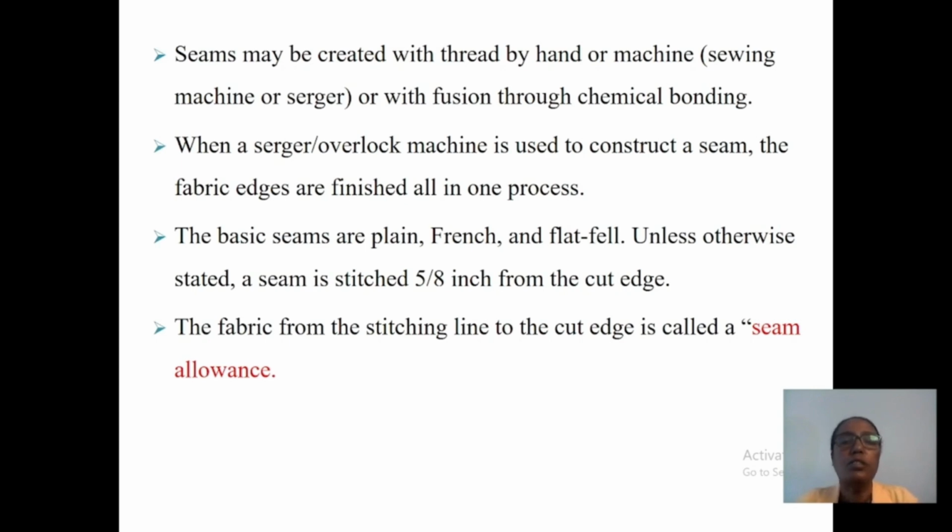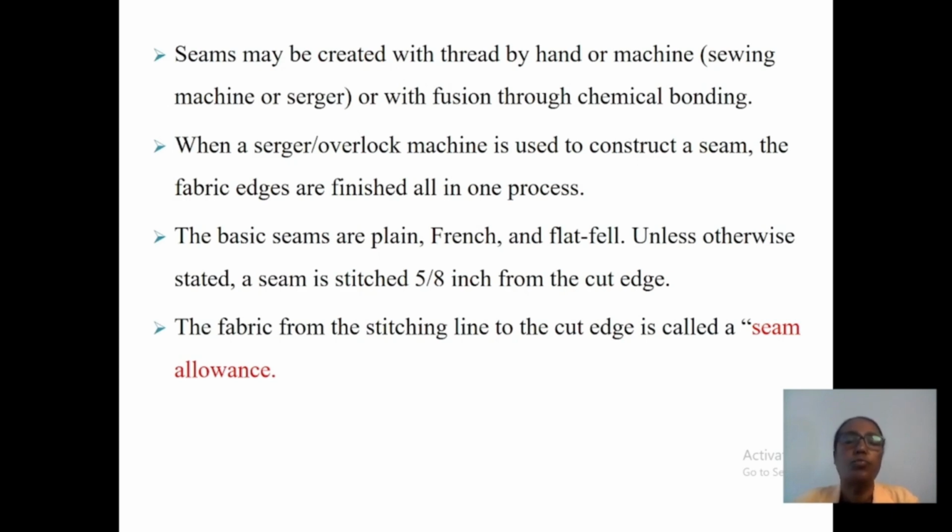A seam may be created with thread, by hand or by machine, sewing machine or serger, or with fusing through chemical bonding. Depending on the fabric type, the sewer or operator may want to seam the fabric using fusing or chemical bonding, not only sewing by machine or by hand.